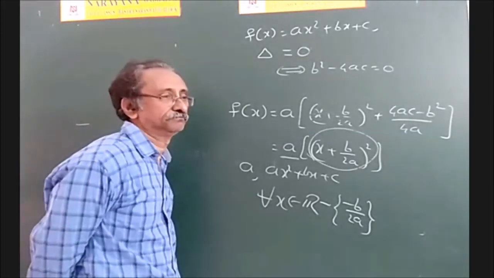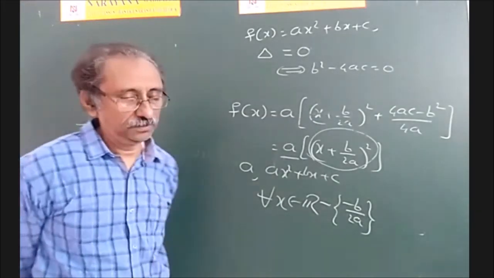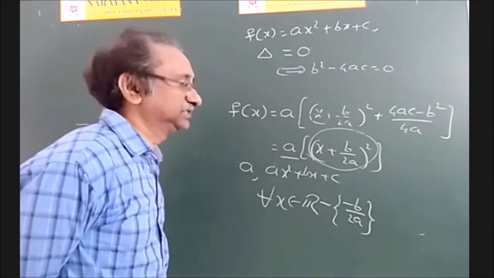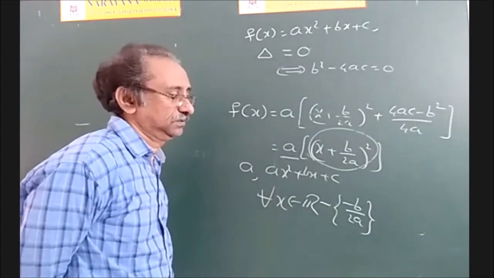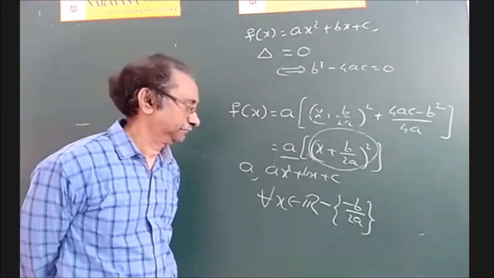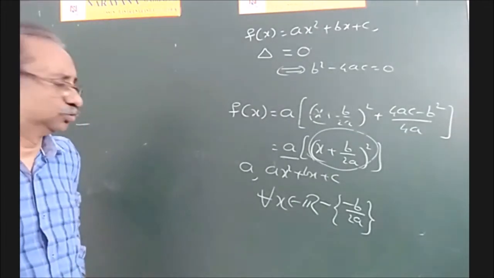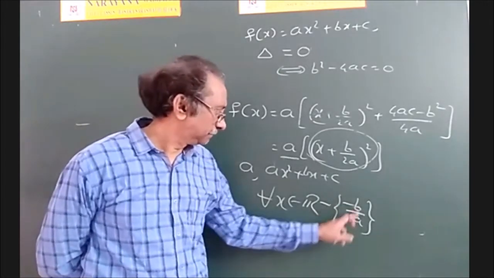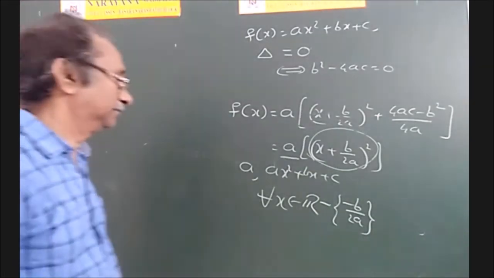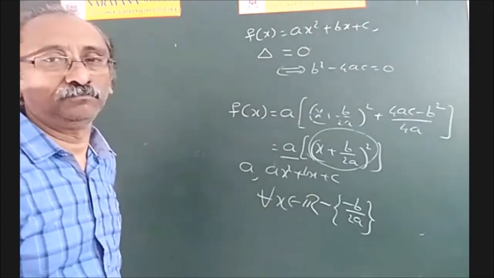Then a and ax square plus bx plus c will have the same sign for all x belonging to R minus of minus b by 2a. Okay.